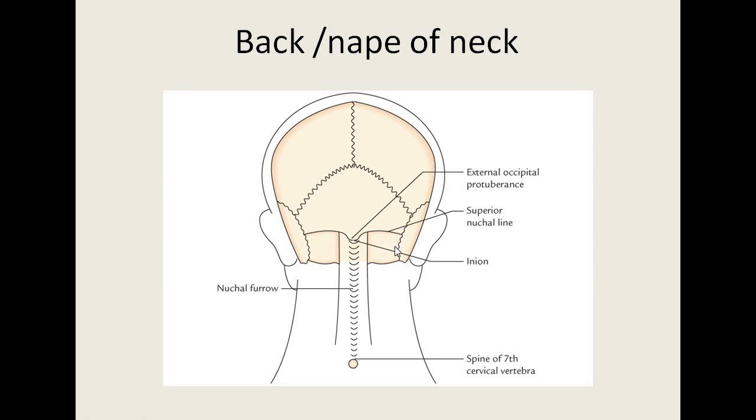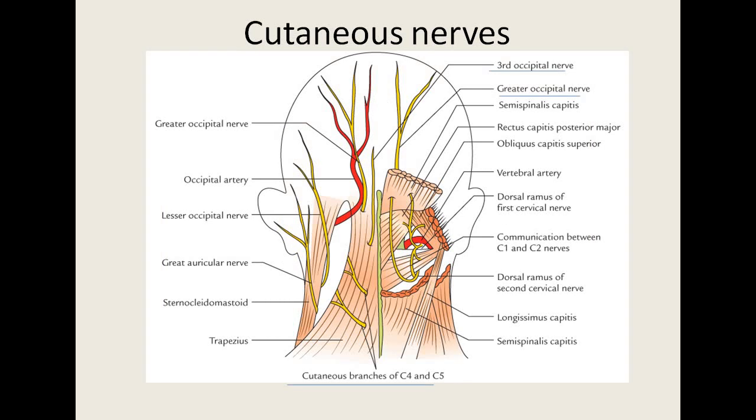present in this area. The skin of the back of the neck is thick and it is supplied by the medial branches of the dorsal rami of the C2, C3, C4 spinal nerves. Every dorsal ramus is divided into medial branch and lateral branch, but the exception is the first cervical nerve, which does not subdivide.